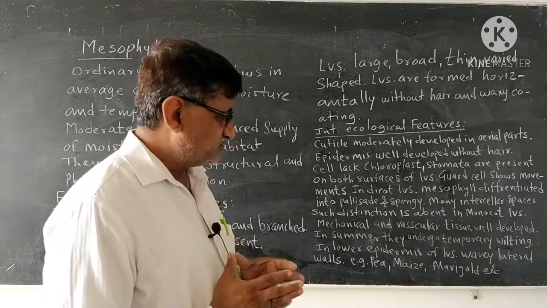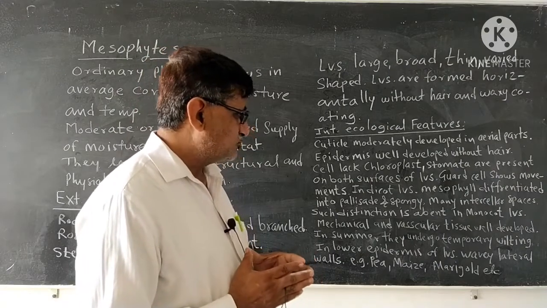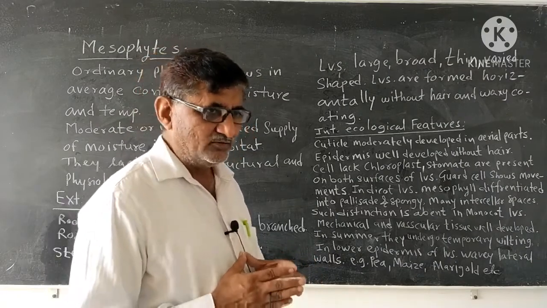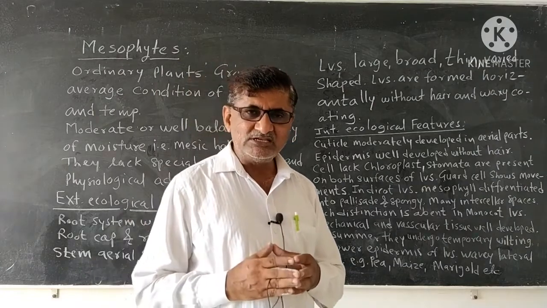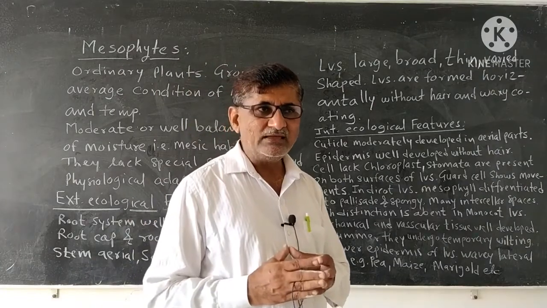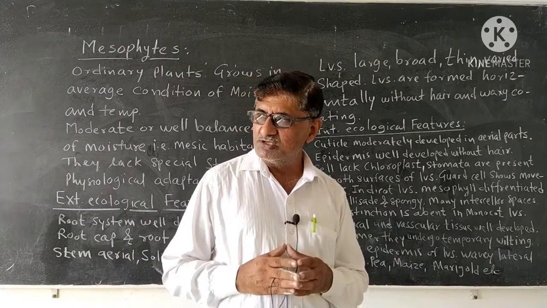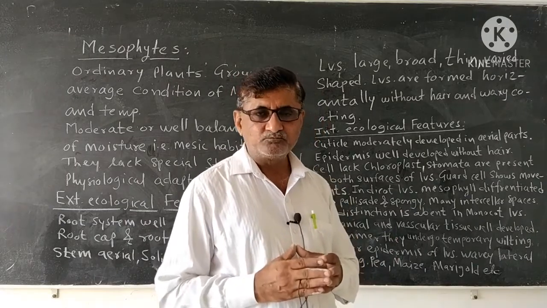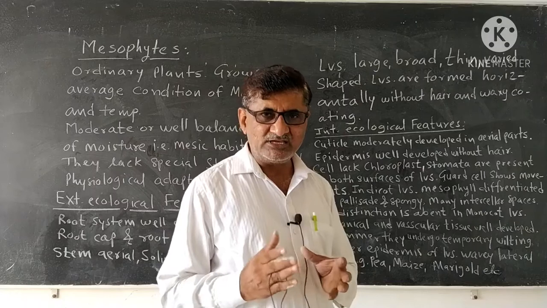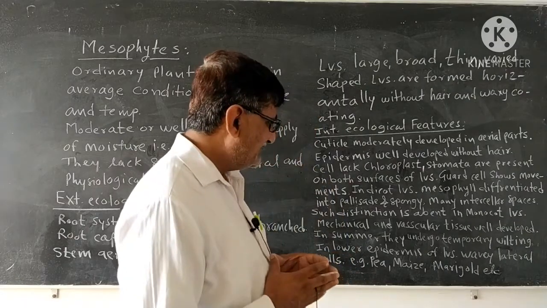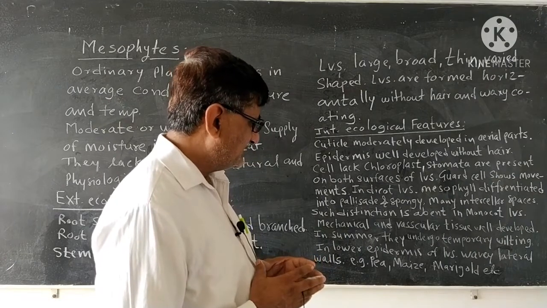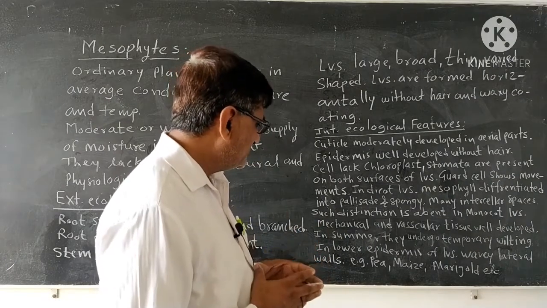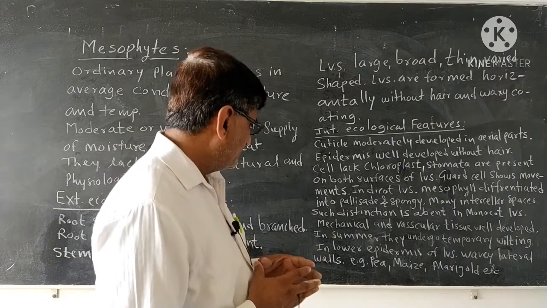In summer, these mesophytic plants undergo temporary wilting because in summer the moisture is reduced, and that is why, to save themselves from the dry conditions, they show temporary wilting, and when water is available, they can again become normal.